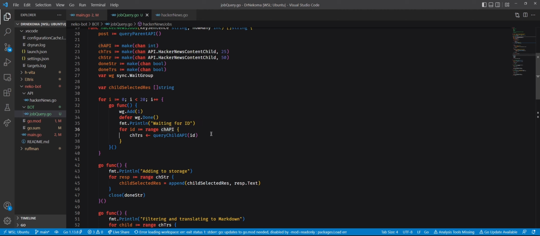Let's go from the most important stuff to the least important stuff. So what is each one of these workers doing? They are picking the IDs from the channel API. They are calling the query child API, and they are putting the result inside the channel of the transformations.